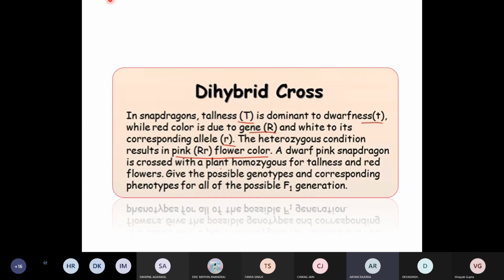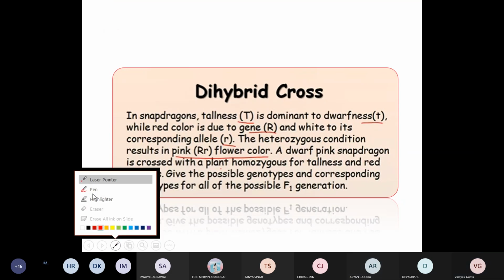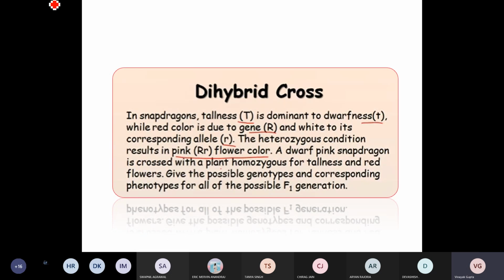All plants will be tall. Some will be red, some will be pink. Okay, so that means let me write your answer. Let me have the pen. So you are saying there are two categories, tall red and tall pink. Yes. Okay, and so these are the possible phenotypes. And what is their phenotypic ratio?